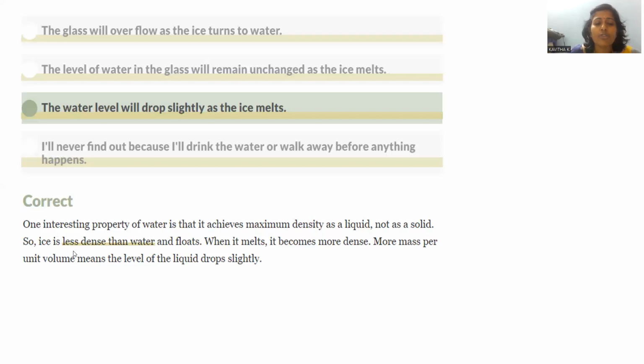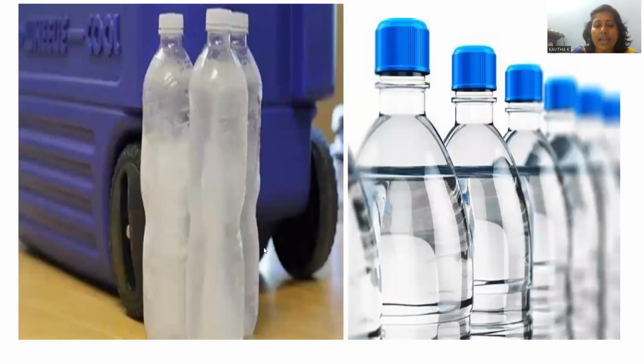And if you take the ice cubes and pour them into the water, these ice cubes will float on the surface of the water, because of less density. Whenever ice is melting, it is becoming less density to higher density, so that it decreases its volume, right? So whenever ice is there, that is clearly explained by taking an example.